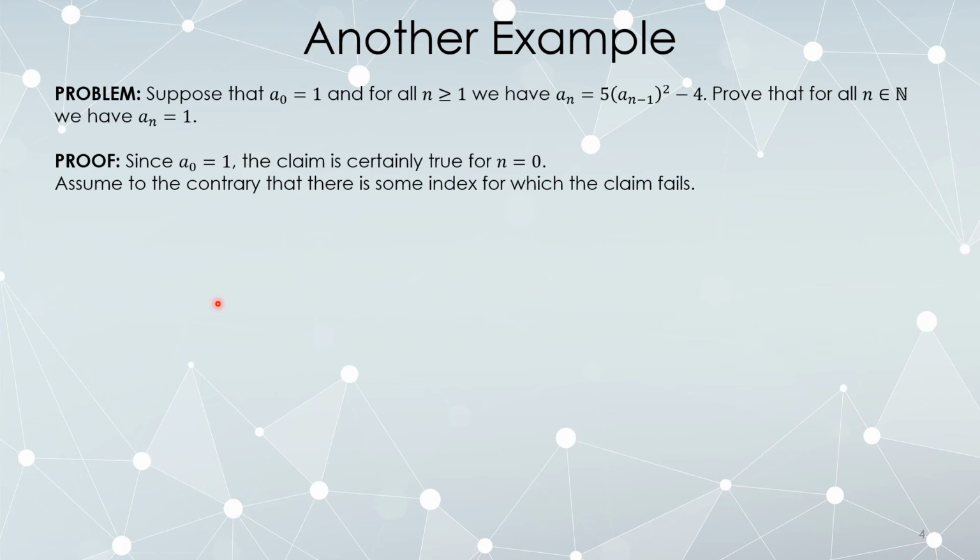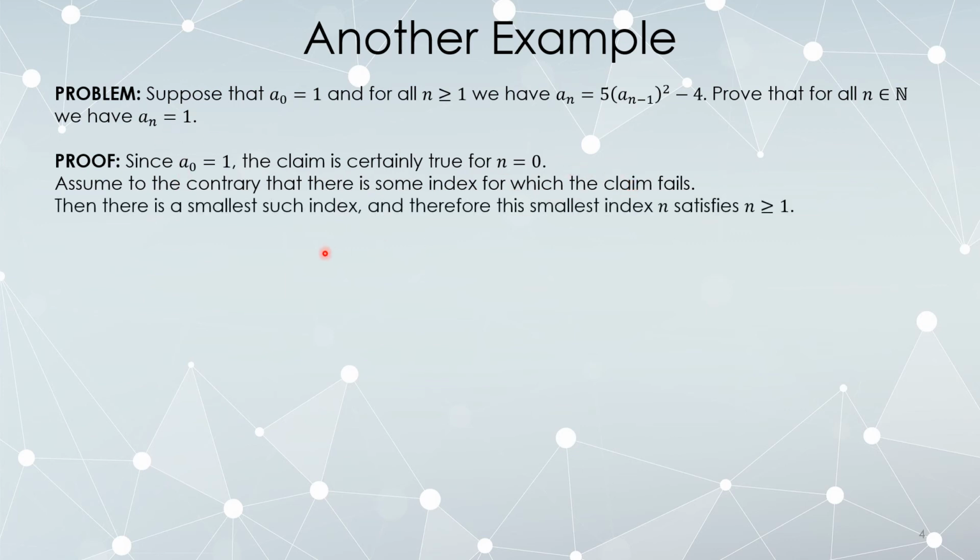So we're assuming to the contrary there are some indices on which the desired claim, a sub n equals 1, is not true. Therefore, there must be a smallest index. We're just going to call it n. So a sub n is no longer just a free floating variable. It's now specifically the first index on which our desired claim fails. But we know that our claim was true for index 0. So whatever the first index where it fails, it must be at least as large as 1.